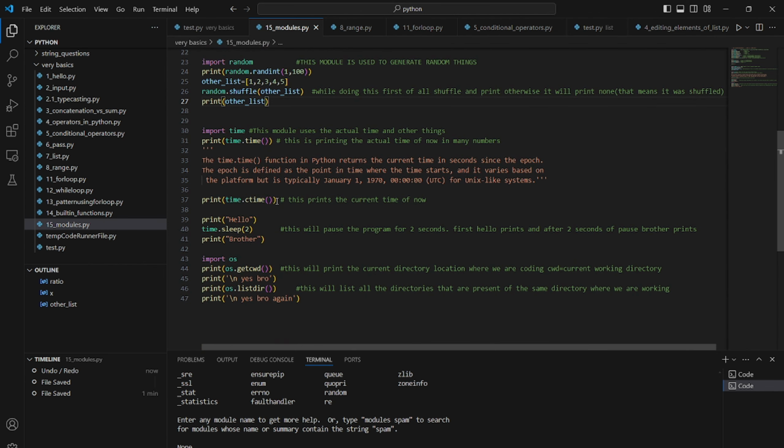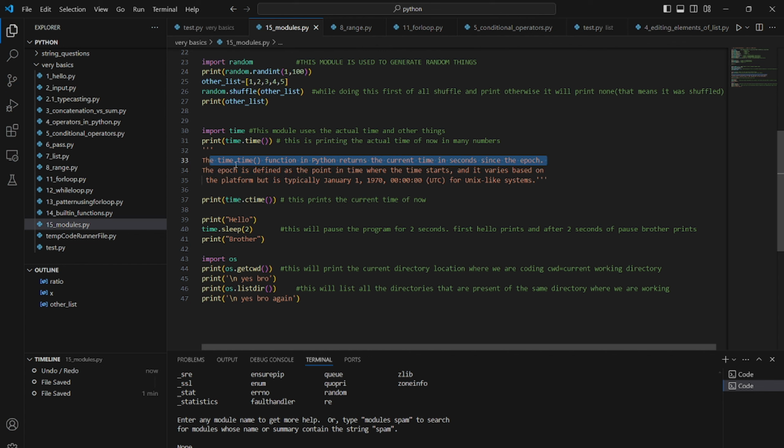So we have covered math and random, so let's go to time. This module uses the actual time and other things. Print time.time function. This prints the actual time of now in many numbers. The time.time function in Python returns the current time in seconds since the epoch.